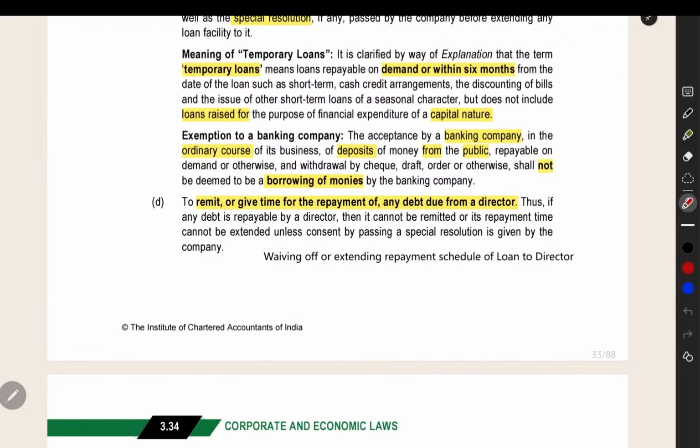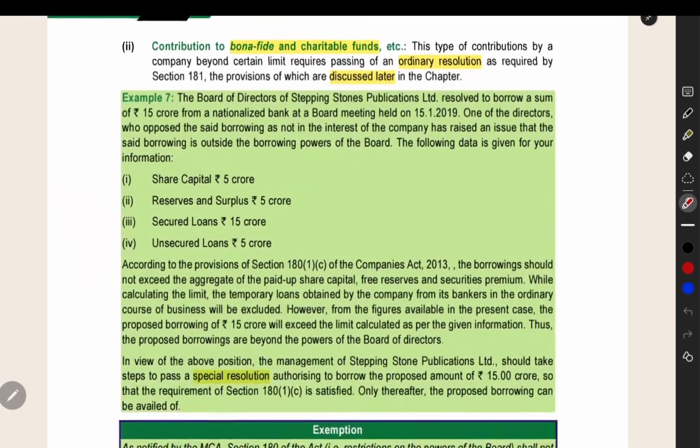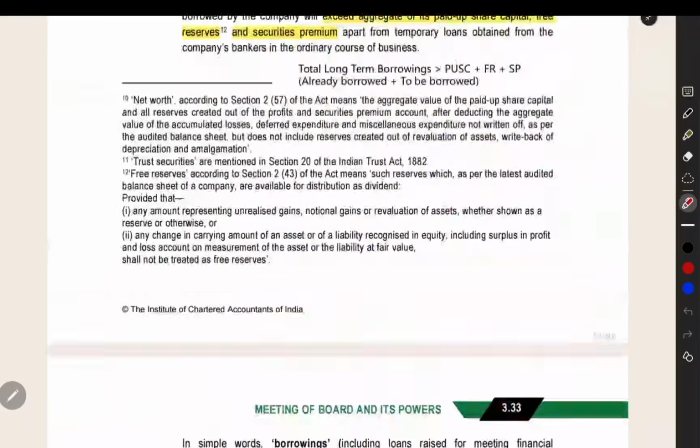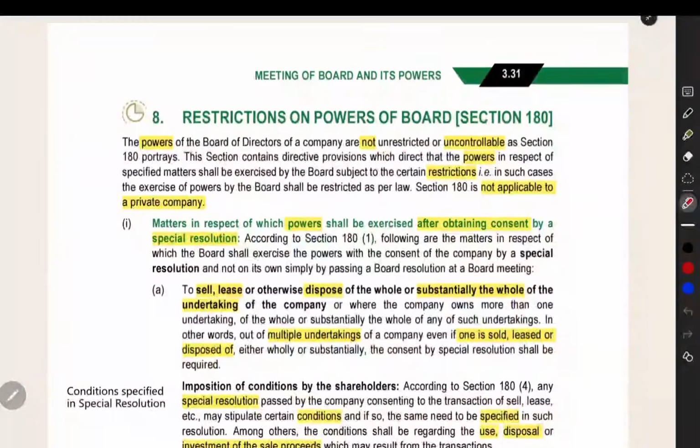If the director has taken some loan from the company and you have to extend the time period for repayment or waive off that loan, for that also you have to get the approval of the shareholders by way of special resolution. If you want to make a donation to a charitable fund, etc., you need an ordinary resolution, which is discussed in some other provision in this chapter. So that's all about the restriction on board powers in section 180.